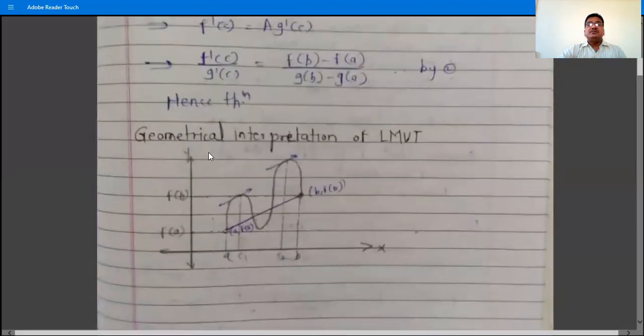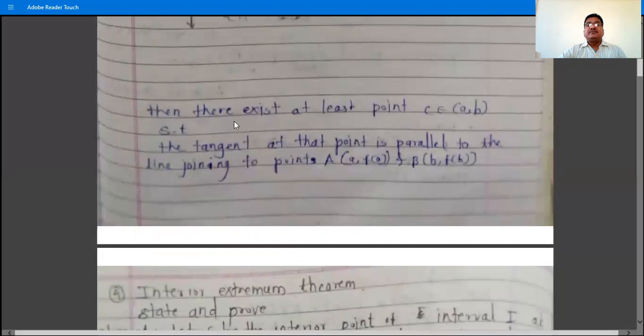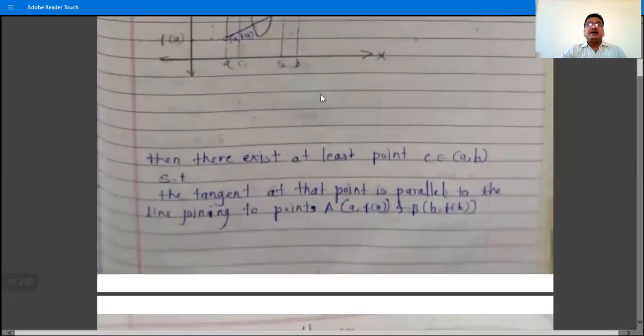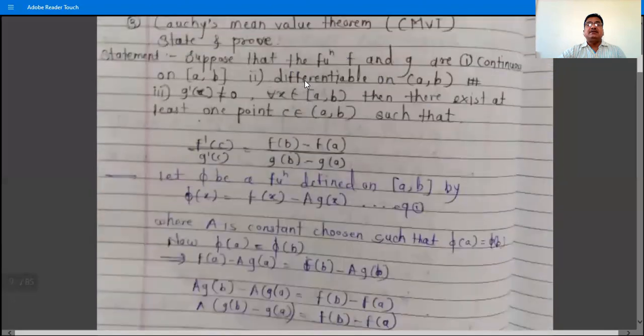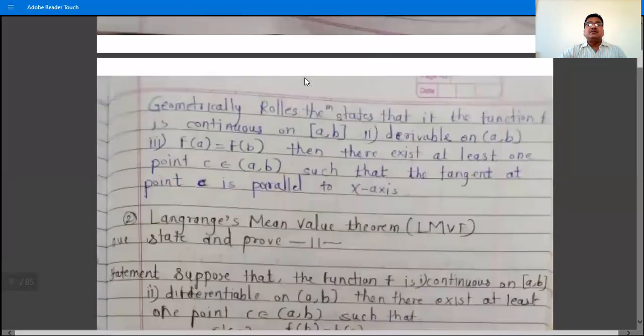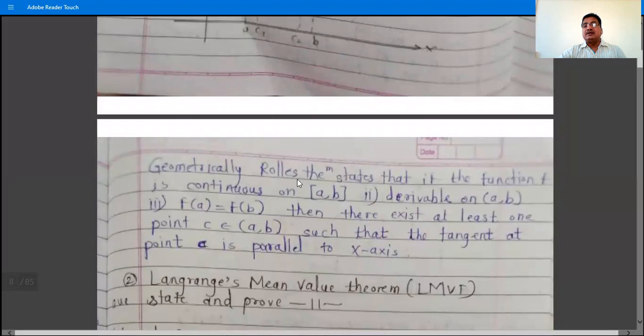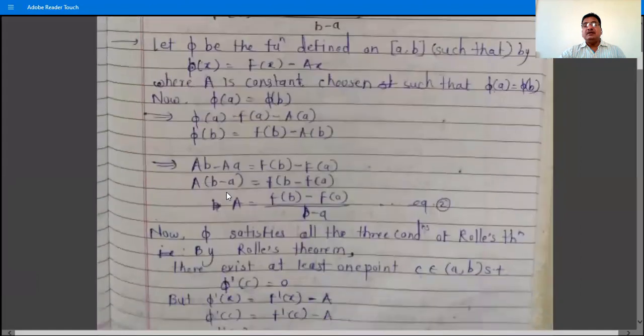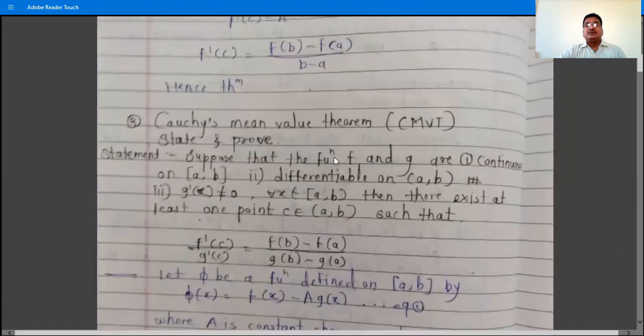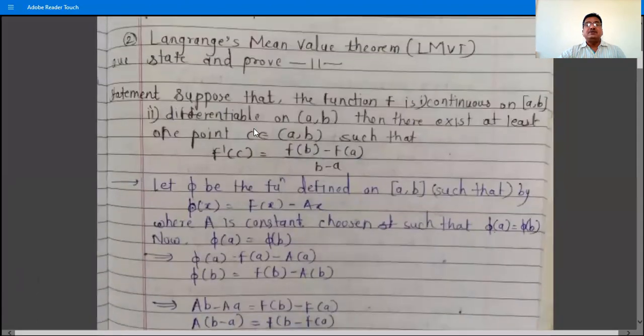Geometrically, write the statement that geometrically the Rolle's theorem states this. Write the Rolle's theorem geometrically like that, right? Geometrically, Lagrange's mean value theorem states that the function f is, like this statement. Geometrically, the Cauchy's mean value theorem states that. Geometrically, the Lagrange's mean value theorem states that the function f is, number 1, continuous on the closed interval [a, b],